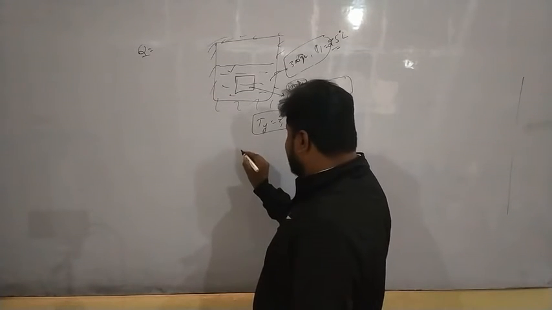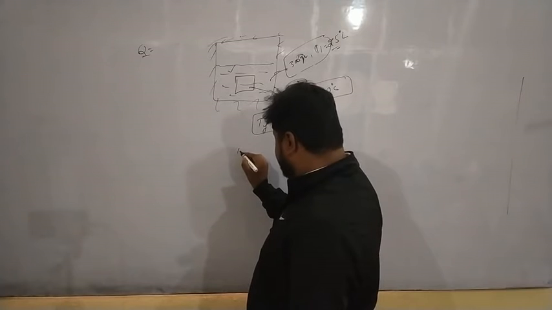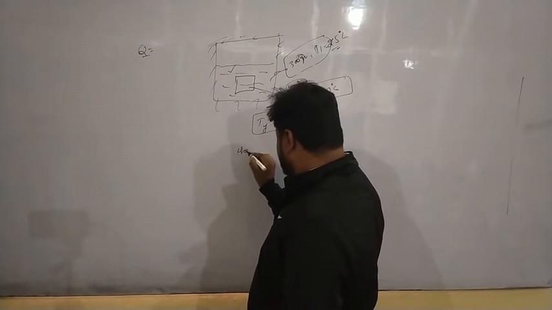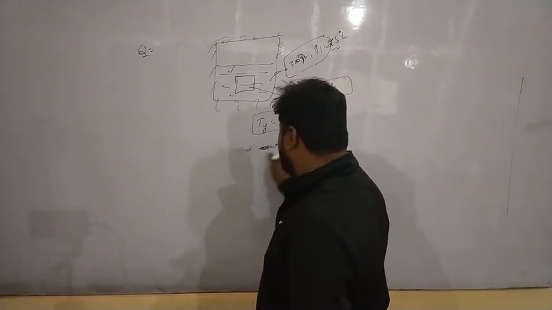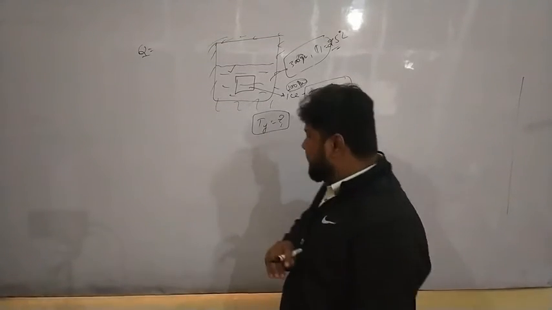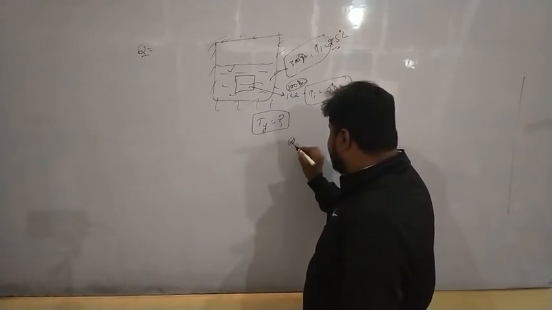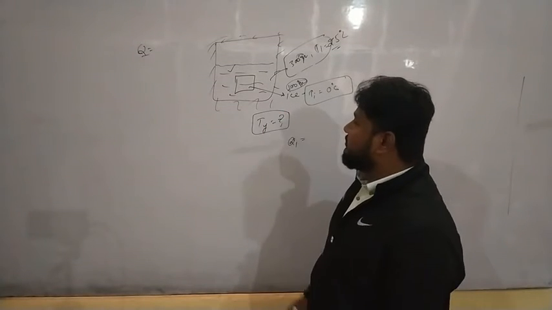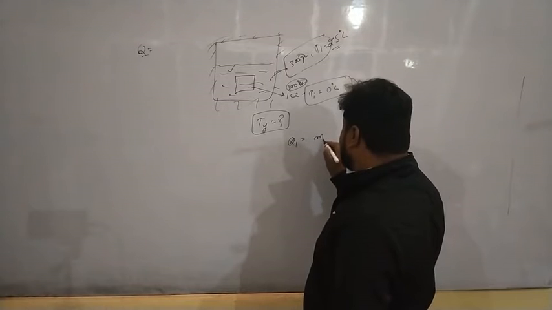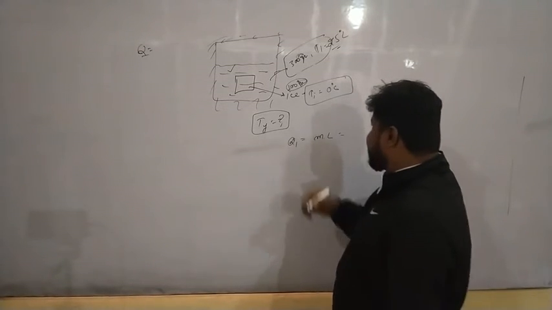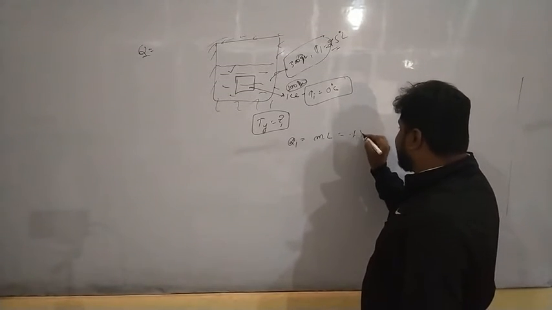So for that, let us take Q1, the heat required to make the ice into water. I can say that it is M into L. Mass is 100 gram, which is 0.1 kg.